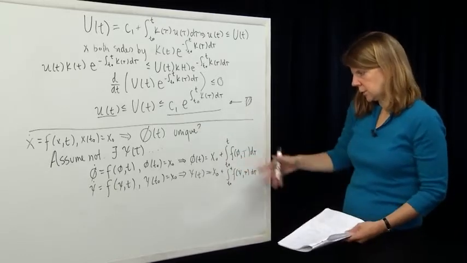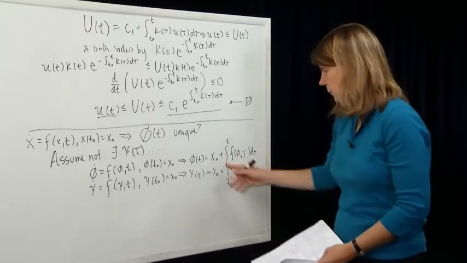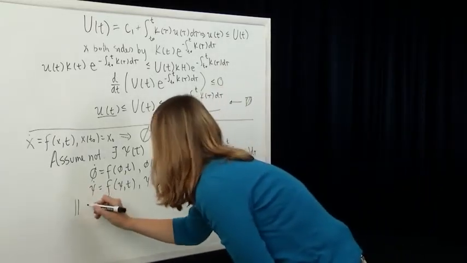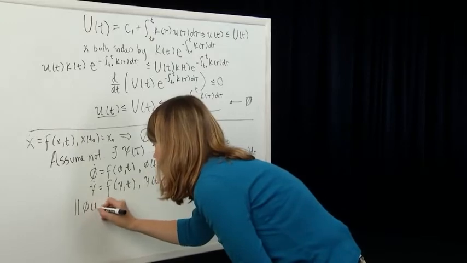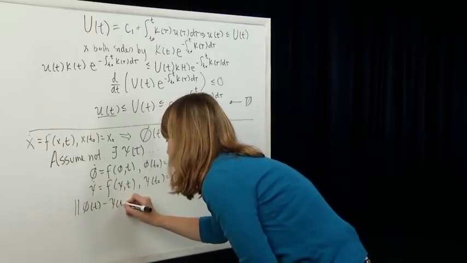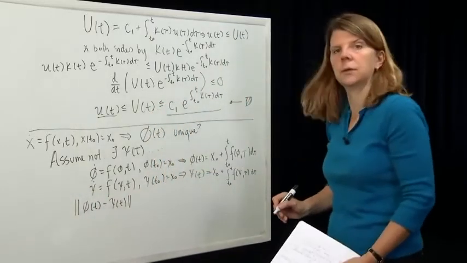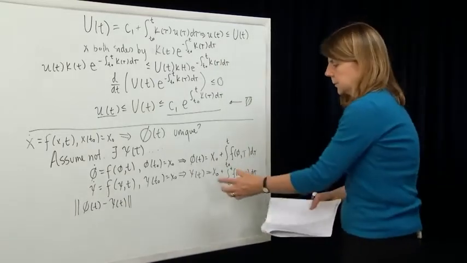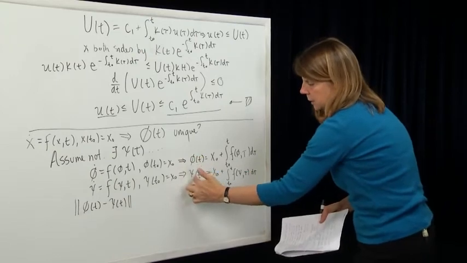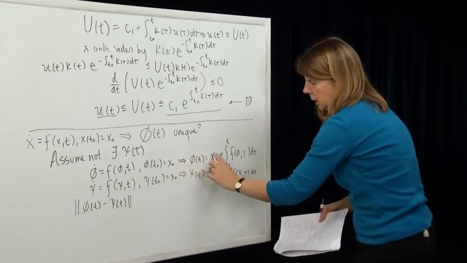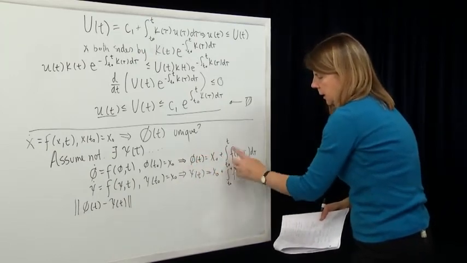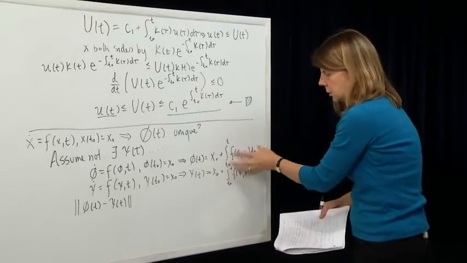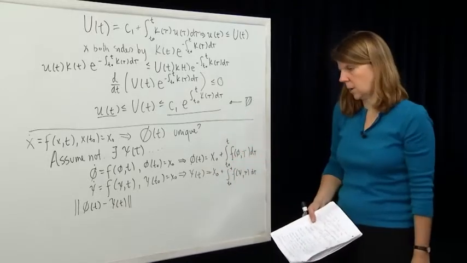Let's take the difference between those two. So I see then that phi of t minus psi of t. I'm going to take the difference and then I'm going to take the norm of both sides. So I'll do a couple of steps in one. I'm subtracting this equation from that equation. The x-zeros cancel, and I can bring the f's under that integral sign since the integration is a linear operator.